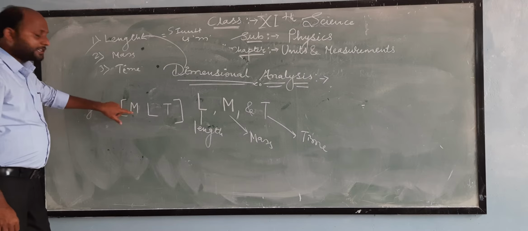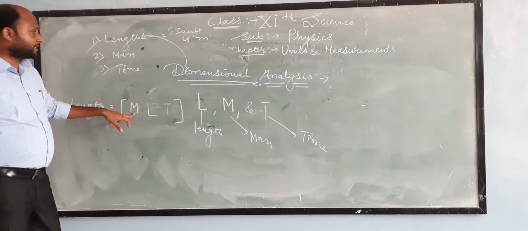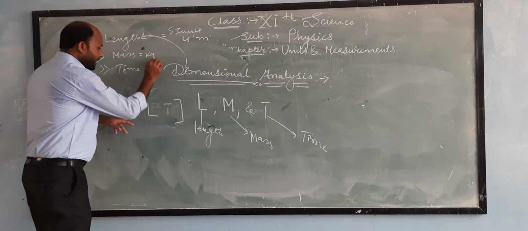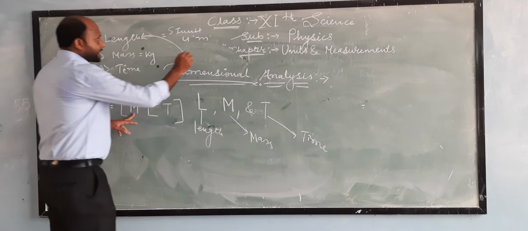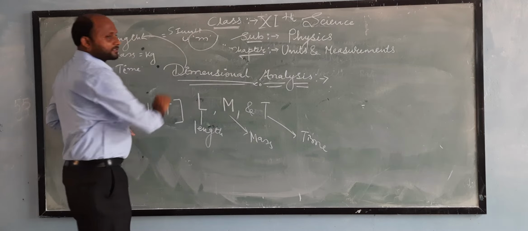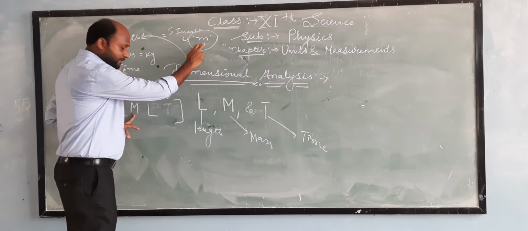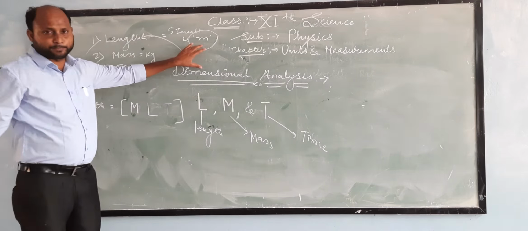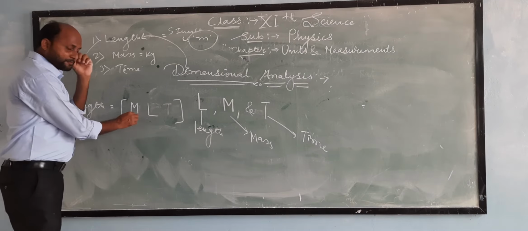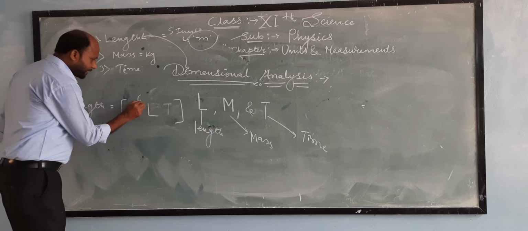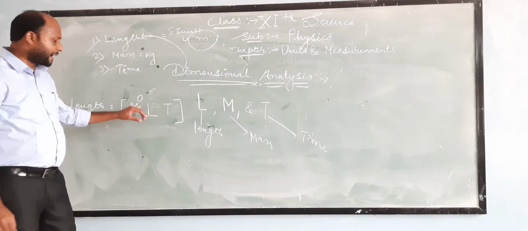Now, this capital M stands for mass. The SI unit of mass is kg. And if we see that in case of length, kg is absent here. SI unit is meter. Here if you look, kg is absent. Kg is absent, so what to do? M means mass, and since the unit of mass, kg, is absent, here we take 0 in its power. What do we take in its power?